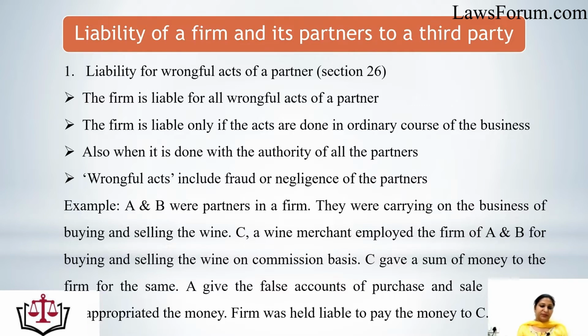Let's see the example. A and B were partners in a firm. They were carrying on the business of buying and selling wine. C, a wine merchant, employed the firm of A and B for buying and selling the wine on a commission basis. C gave a sum of money to the firm for the same. A gave false accounts of purchase and sale to C and misappropriated the money. So the firm was held liable to pay the money to C because it was done under a wrongful act.